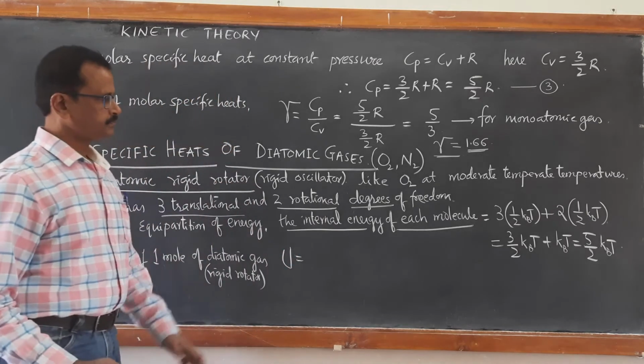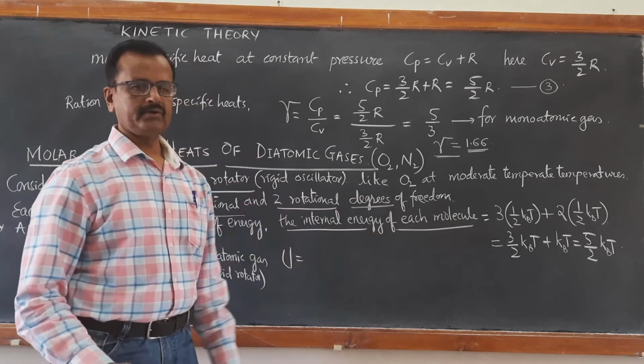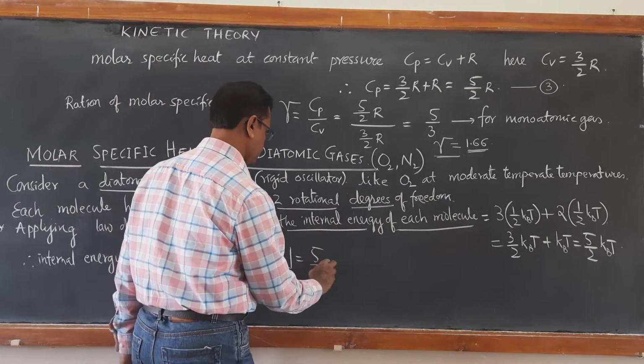U is equal to 5 by 2 kBT, which is that of 1 molecule.